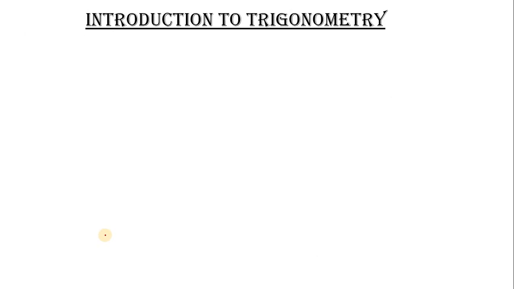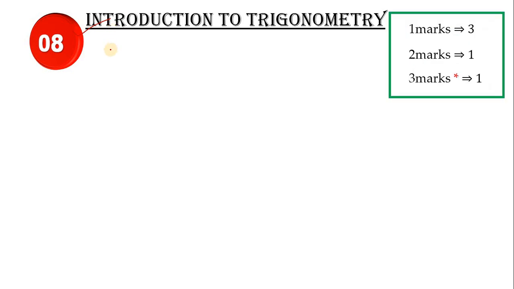So next let us move on to the introduction to trigonometry. So you have 8 marks from this chapter. Guessing is quite difficult from this chapter. So 1 mark 3 questions there, and 2 mark 1 question there, and 3 mark 1 question there, and in 3 marks you have a choice question, children.